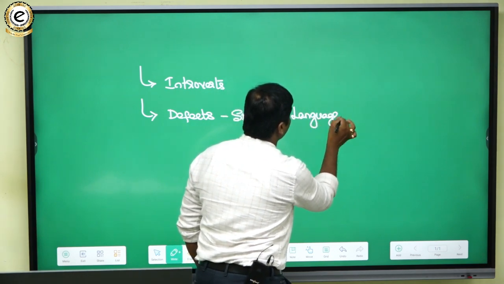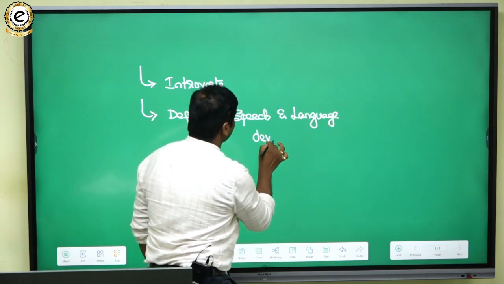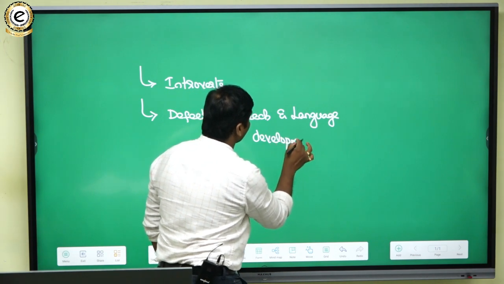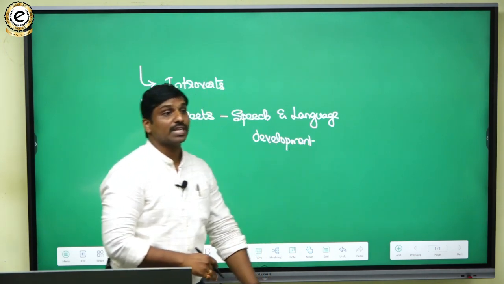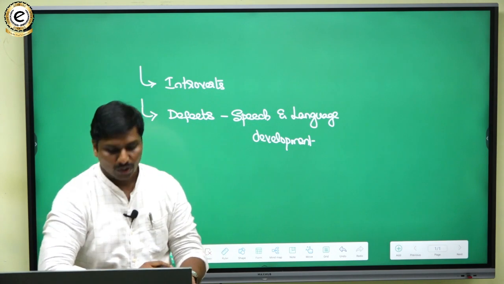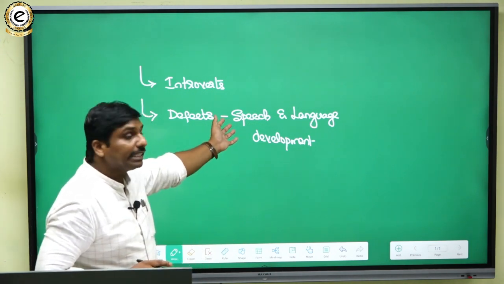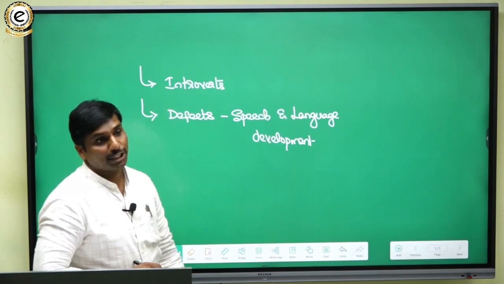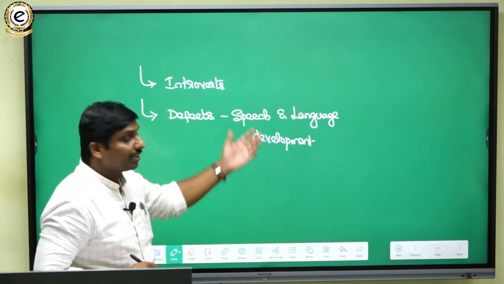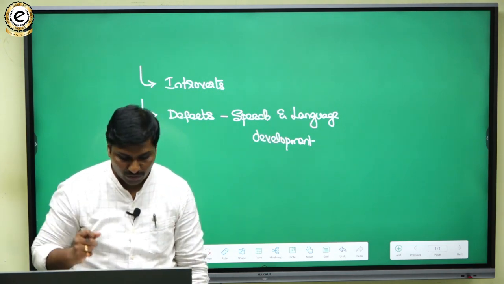Defects with respect to speech development and language development, such impact is there on the children. Okay, so that is one thing. Or even we can say delayed speech development or delayed language development. So such issues are there.